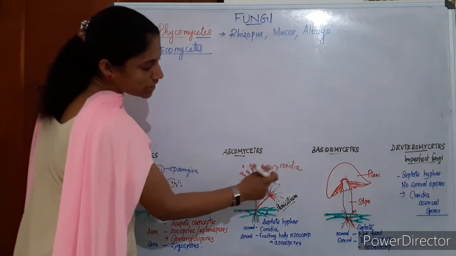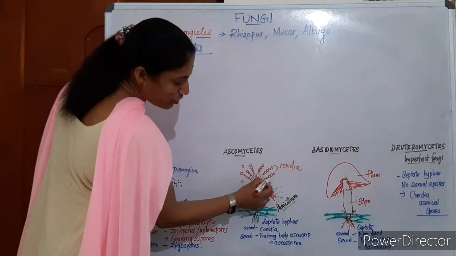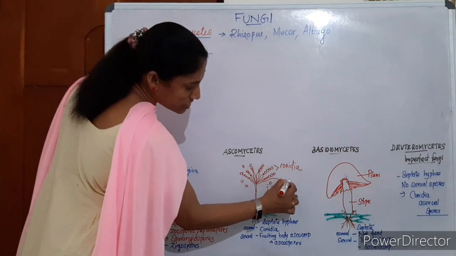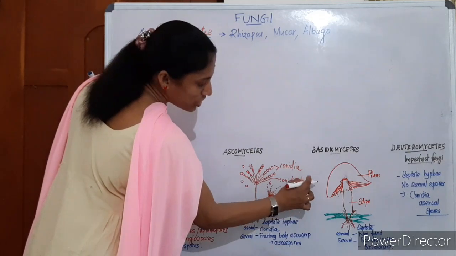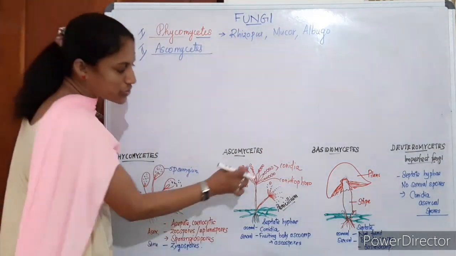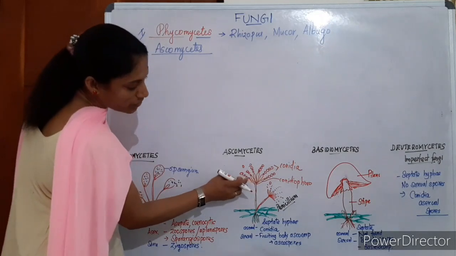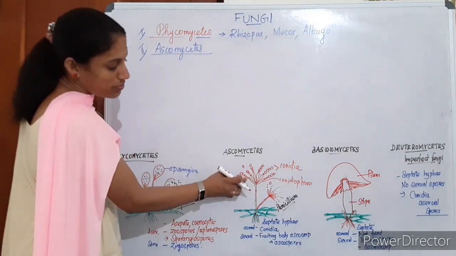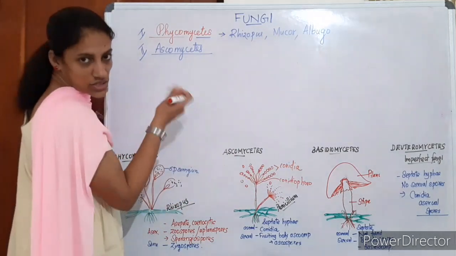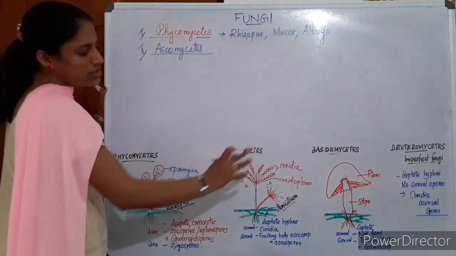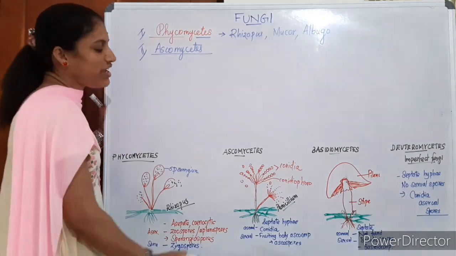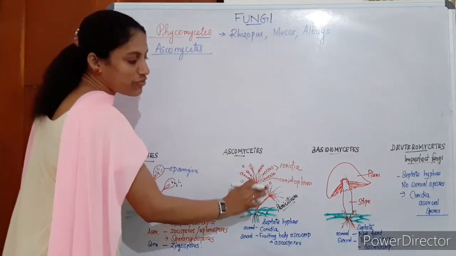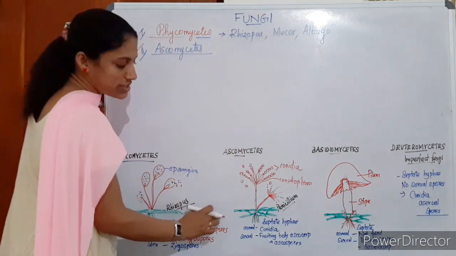These conidia are formed on the conidiophore. This stalk-like structure is known as the conidiophore, and on it conidia are formed. Mature conidia are seen at the tip, younger ones at the base, and the mature ones get detached. So it gives a pencil brush appearance for Penicillium. Anyway, asexual reproduction in Ascomycetes is by forming conidia.